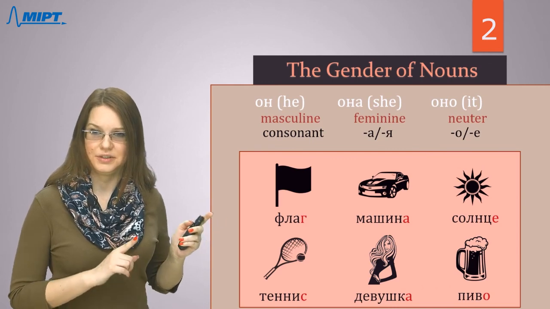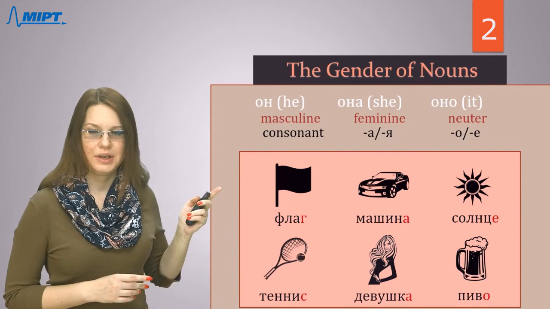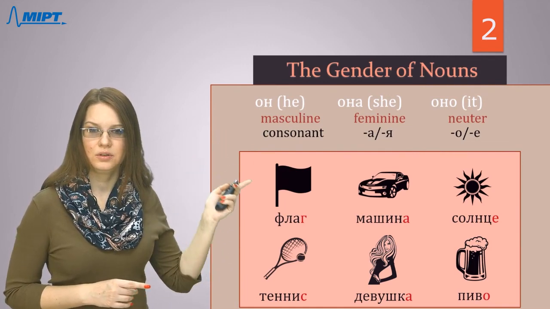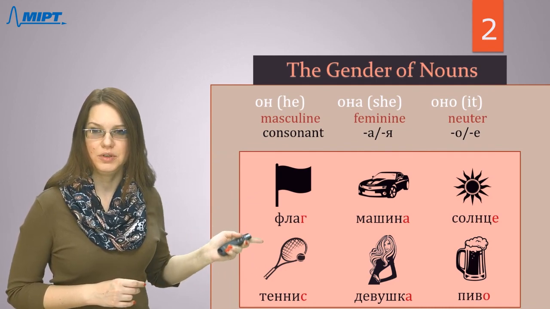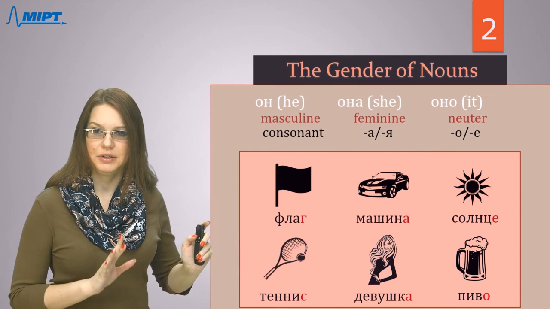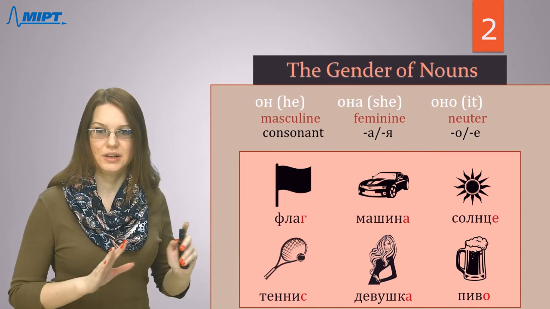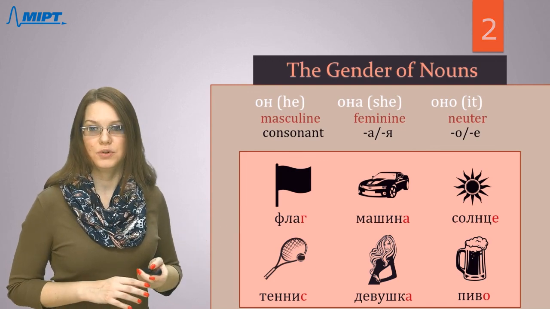The last letter is о, you see, that's why it's neutral. So again, флаг, теннис, он, машина, девушка, она, солнце, пиво, оно. It doesn't matter is this noun animate or inanimate. It doesn't matter. This grammar rule works for every noun.